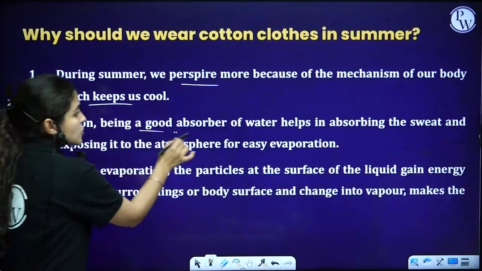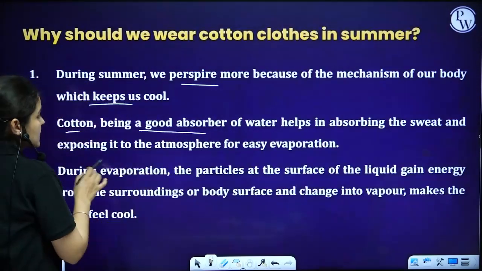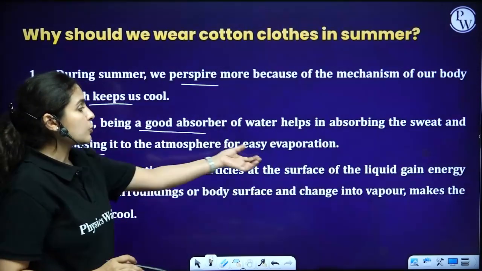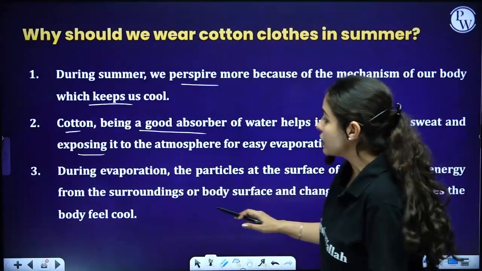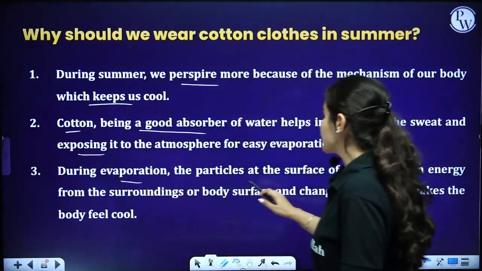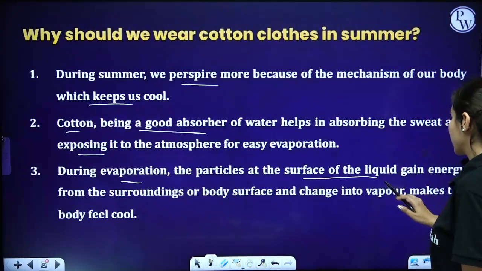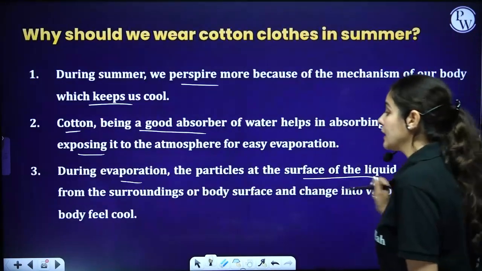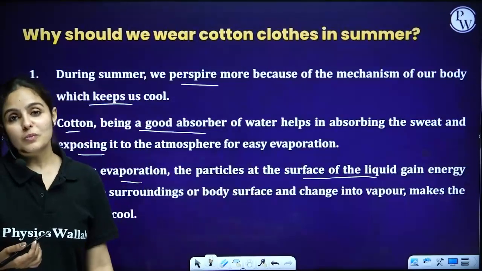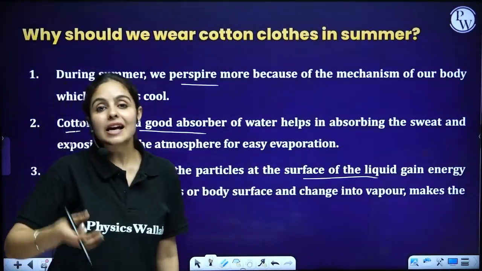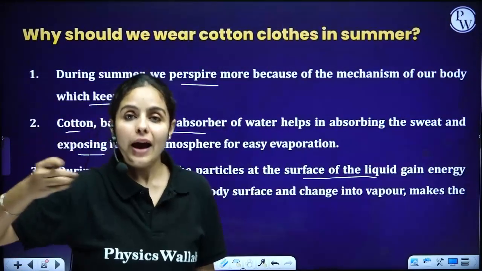Cotton, being a good absorber of water, helps absorb sweat exposed to the atmosphere, which makes evaporation easier. And thirdly, during evaporation, particles from the surface of the liquid gain energy from the surroundings of the body surface, and that makes it feel cooler. And that's how evaporation happens.